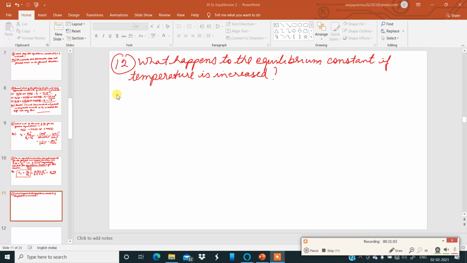Now the question is like this: what happens to the equilibrium constant if temperature is increased? For this, let me elaborate the answer. Please keep in mind point number 1.